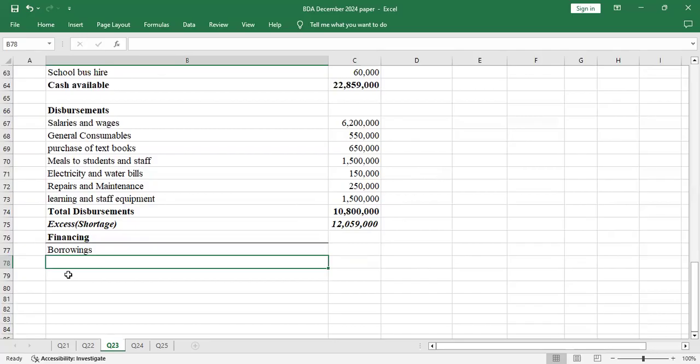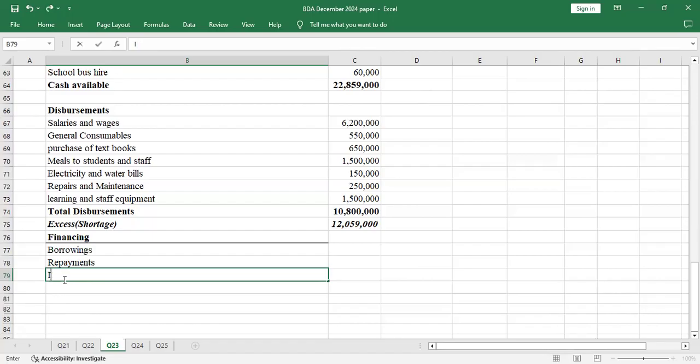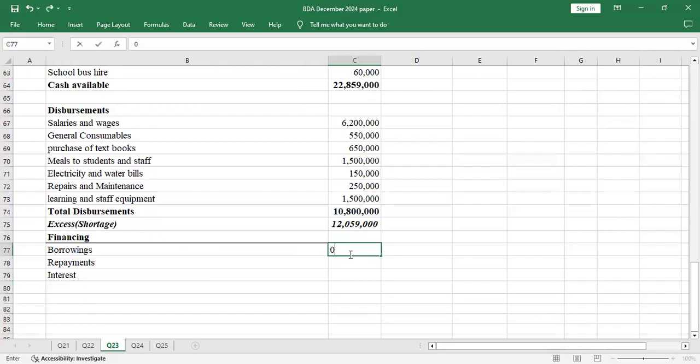Let us see. So we go to repayments. Repayments is this installment. Then we have the interest. So under all these months, there was no borrowing. We agree, so it's 0. The same, there was no repayment.